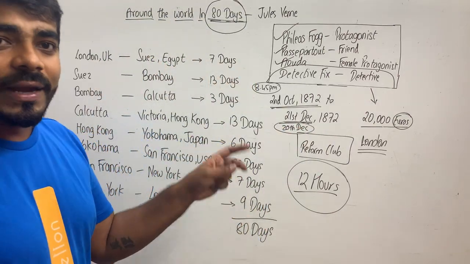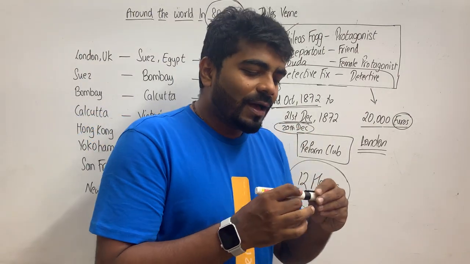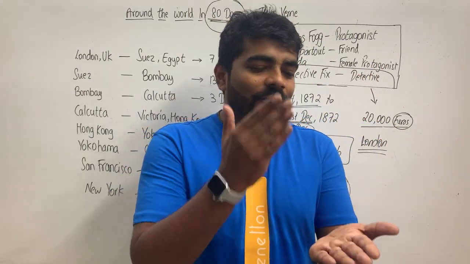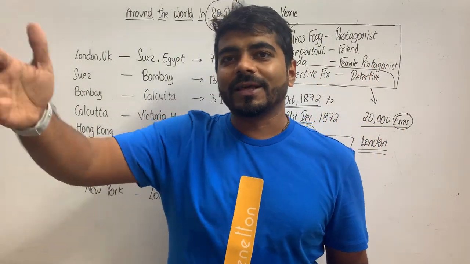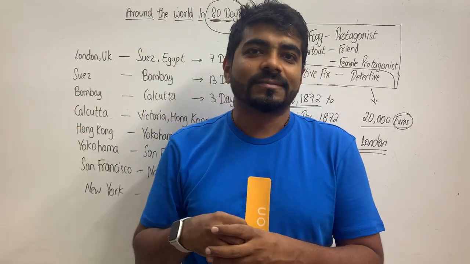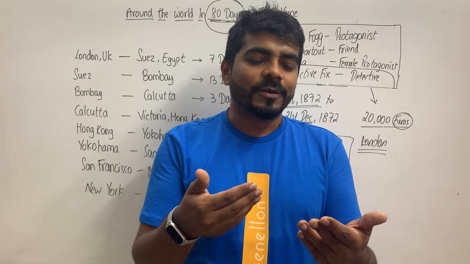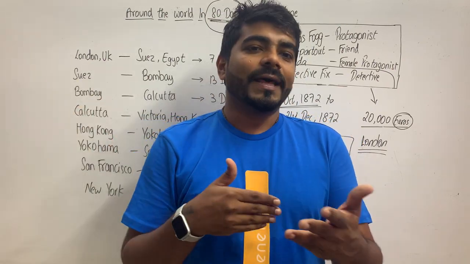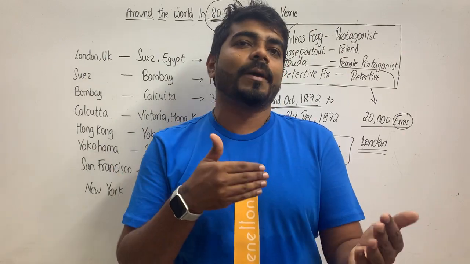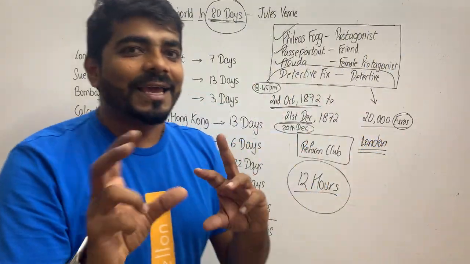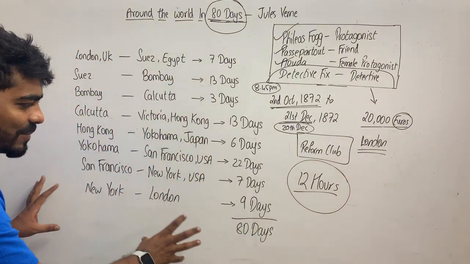Now why is there this confusion of 20th December and 21st December? It is because, see, when you are traveling from here to some other country, from some other country to other country, you are traveling through various time zones. Just like you must be knowing about India and the USA. Here it is day, there it is night. So there is maybe a 12-hour, maybe an 18-hour, maybe a 24-hour shift in the timings. So because of this time shift, they are traveling through various time zones.